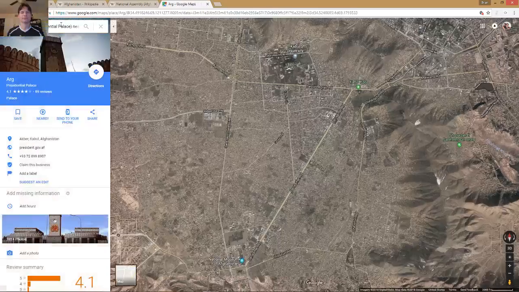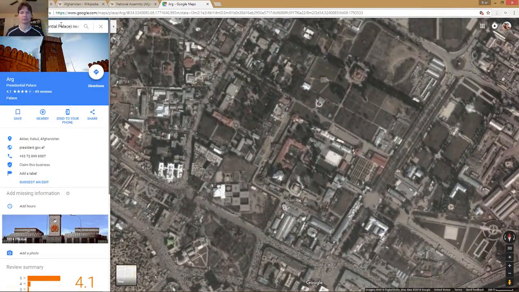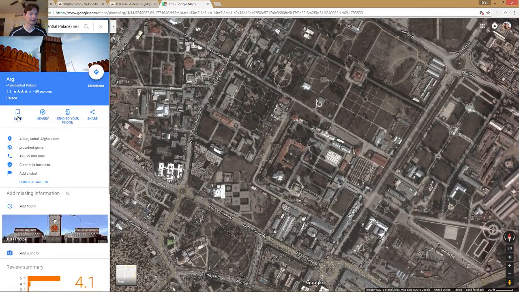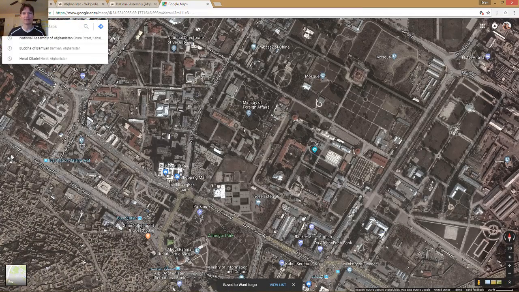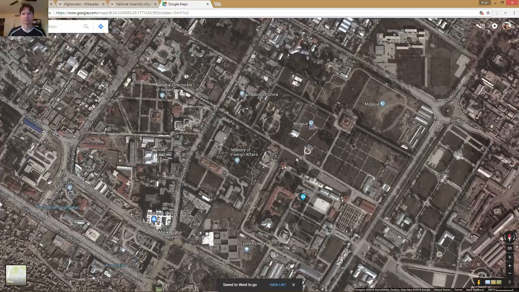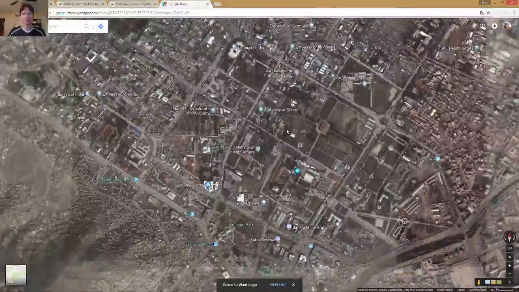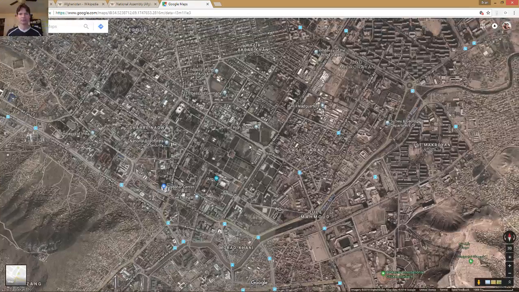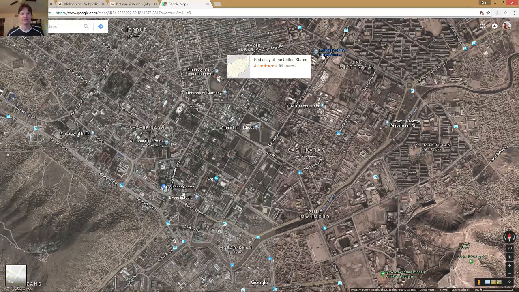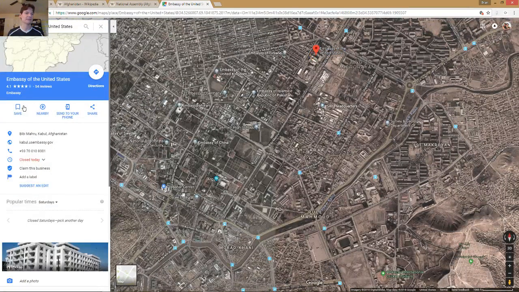Near Kabul. Aha. Looks like it has some interesting architecture going on as well. I'd want to drive by that. Maybe take a tour if they allow that. They have some different embassies there. Embassy of the United States. You know what? I might actually want to drive by the Embassy of the United States while I'm there, just to see where it's at.